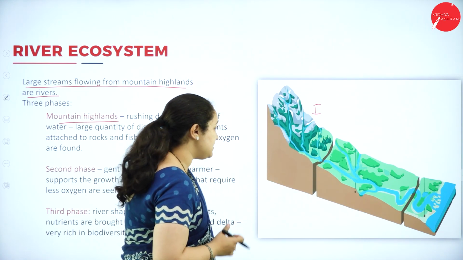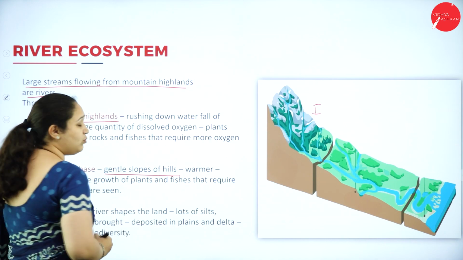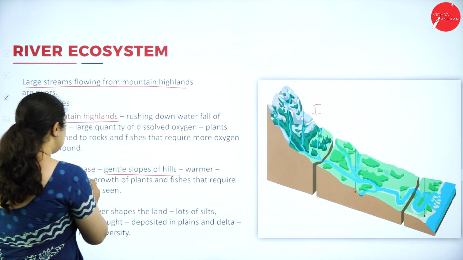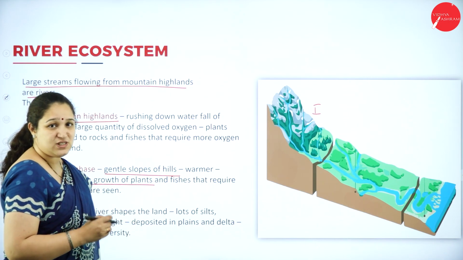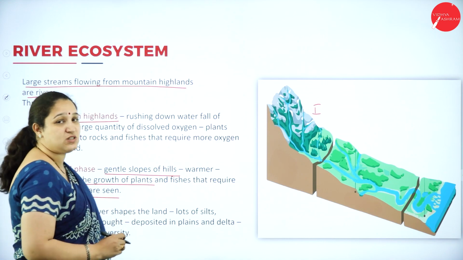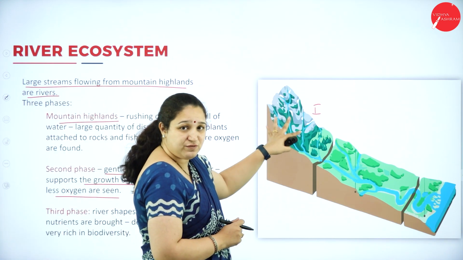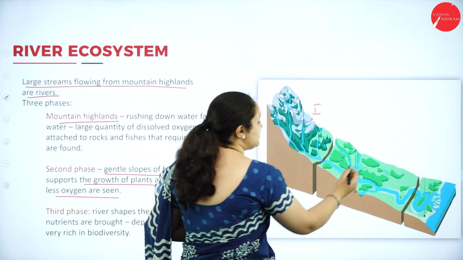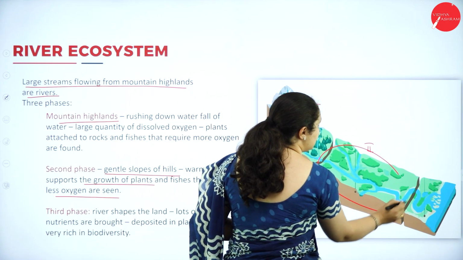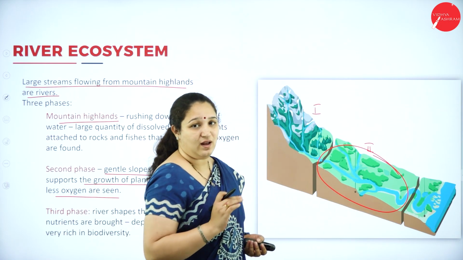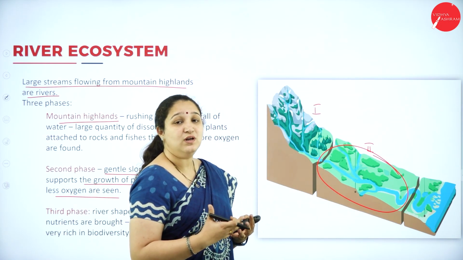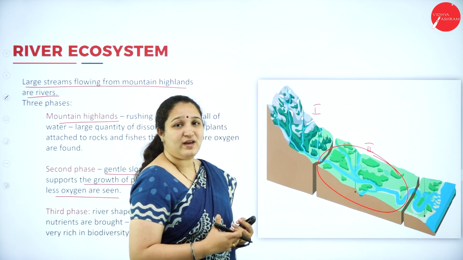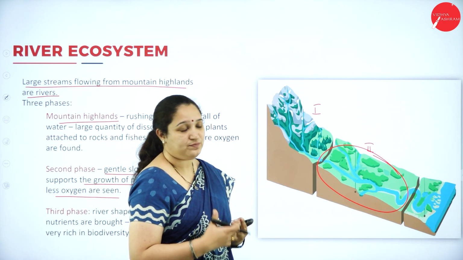The second phase has the gentle slopes of hills. They are much warmer, and they support the growth of plants and fishes that require less oxygen. In this region there are more plants and fishes, and they are oxygen deficiency tolerant. They do not require a very high content of oxygen.